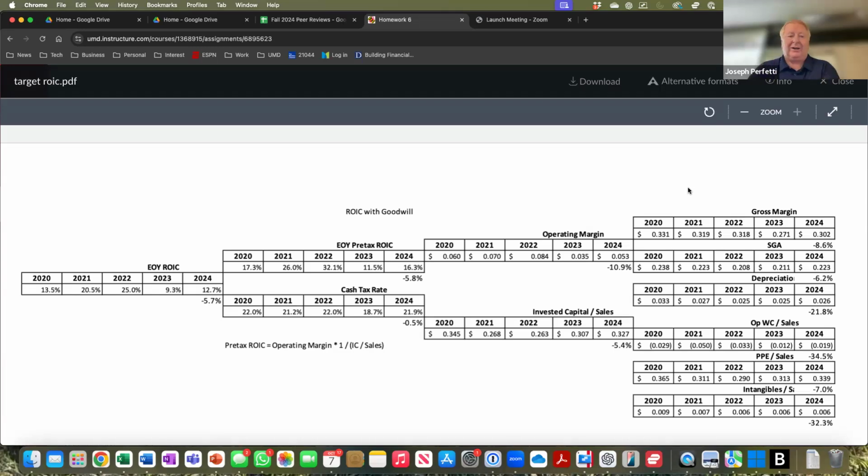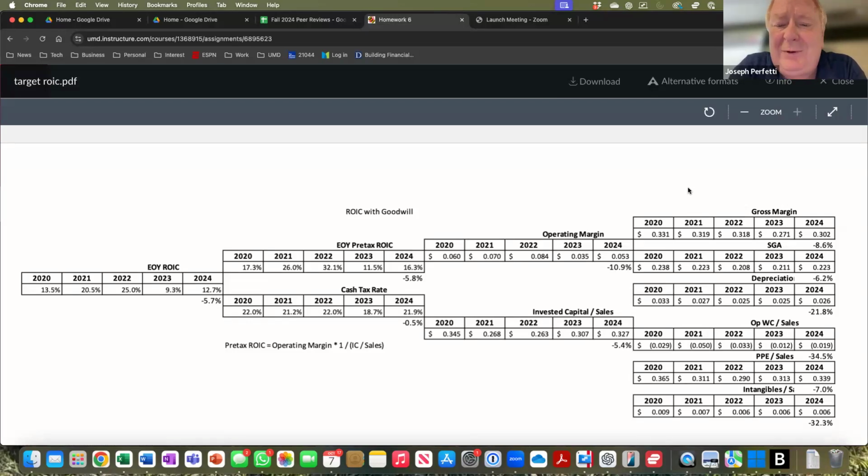If we were looking at Target, one of the things we would have noticed, this is now beyond your assignment for last week, is the ROIC fell precipitously between 22 and 23. It peaked at 25% after tax in 2022, fell to 9.3% in 2023, before rebounding to 12.7%. So it wasn't just a straight line over the 5 years. It's kind of a little bit of a roller coaster. They really improved, they went way down, and then they kind of recovered.